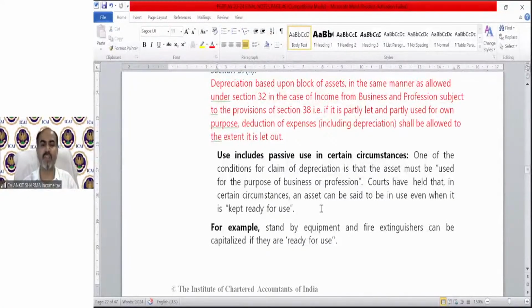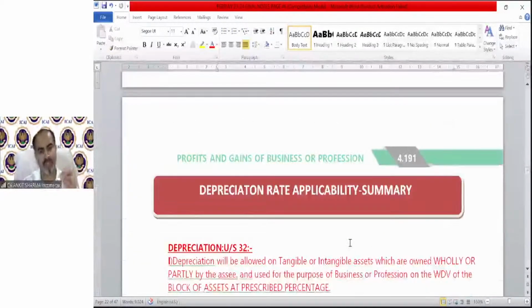One of the conditions for claim of depreciation is that the asset must be used for the purpose of business, whether directly or indirectly does not matter. Like standby equipment and fire extinguishers can be capitalized if they are ready for use. I just told you, if they are not directly utilized in the manufacturing process, but if they are ready to be put to use anytime, then that is also eligible for depreciation.